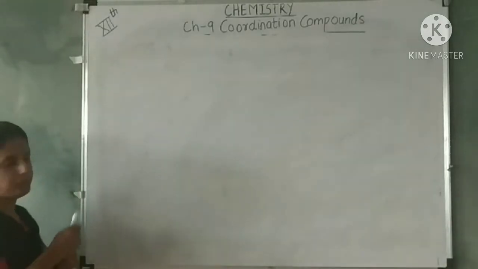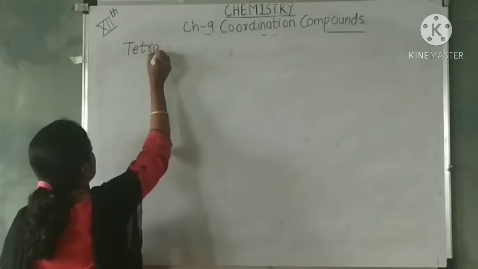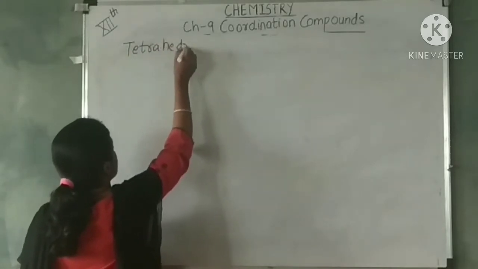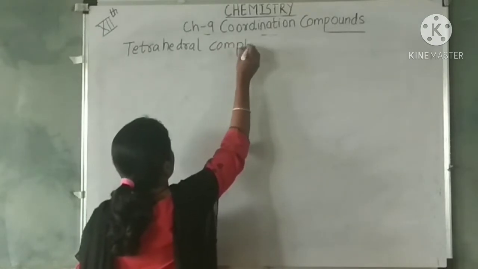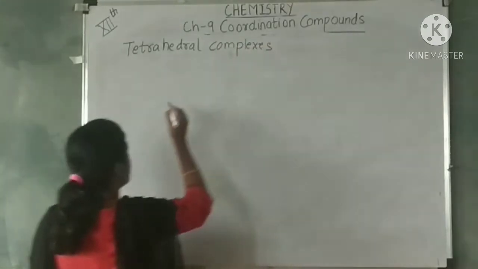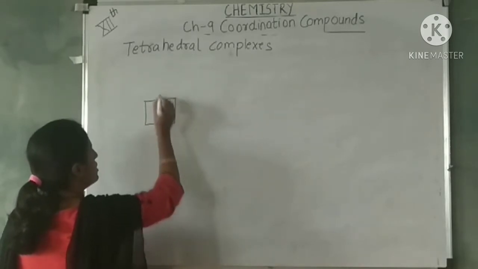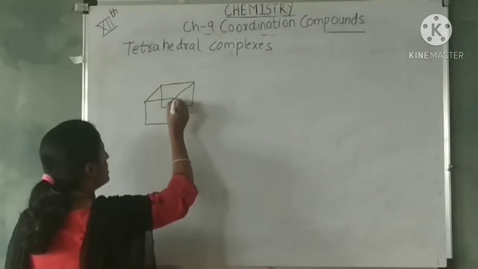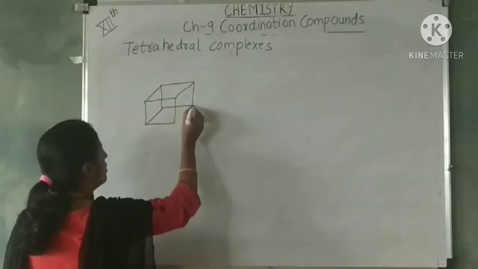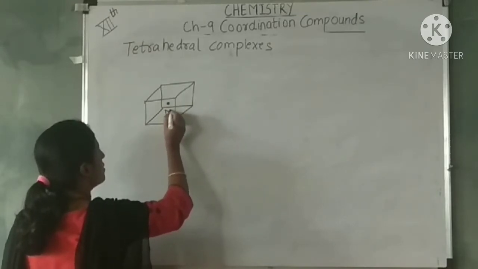Let's see for tetrahedral complexes. We can show the metal in a cube, so it will be easy. This is the metal, suppose.